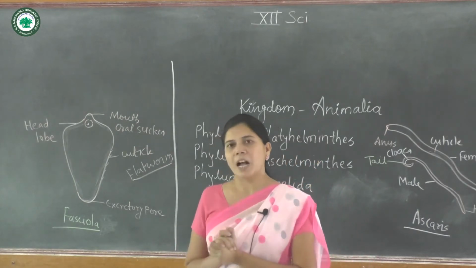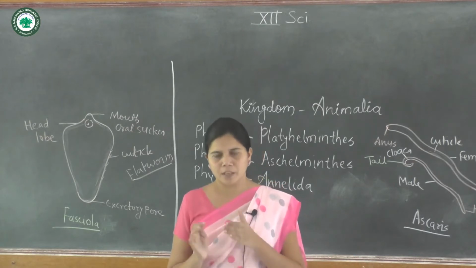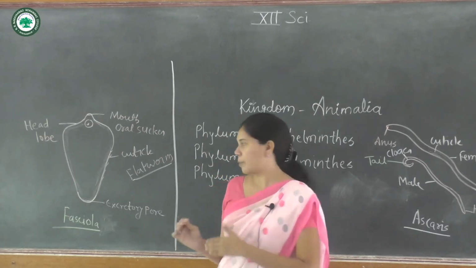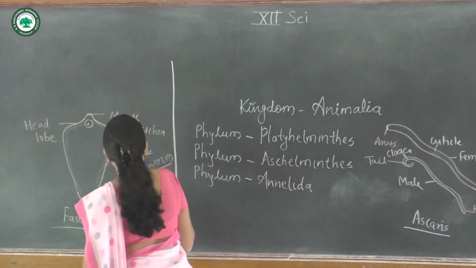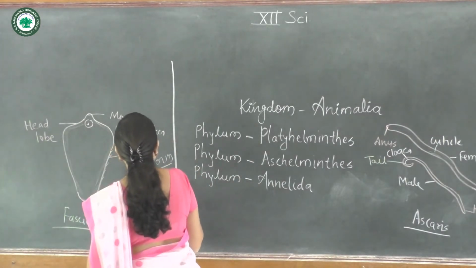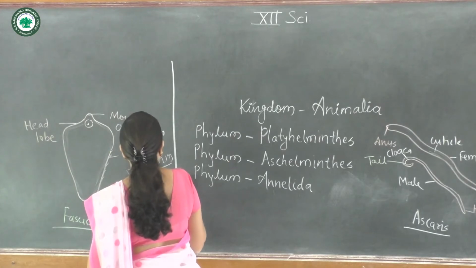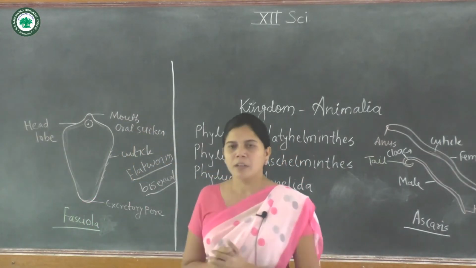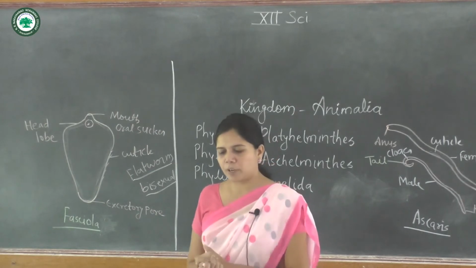The animals are hermaphrodite, meaning both sexes are in the single animal. We can say that it is bisexual also. Bisexual means hermaphrodite, in which the single animal shows both sexes, male as well as female. That's why we can say that it is hermaphrodite.